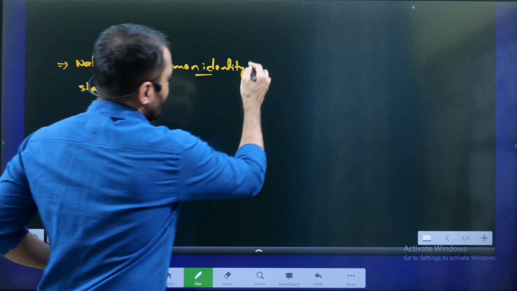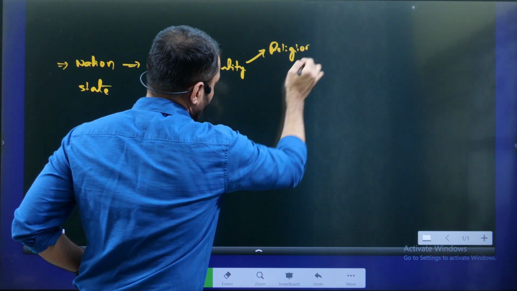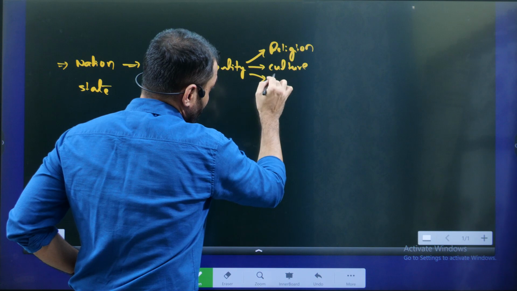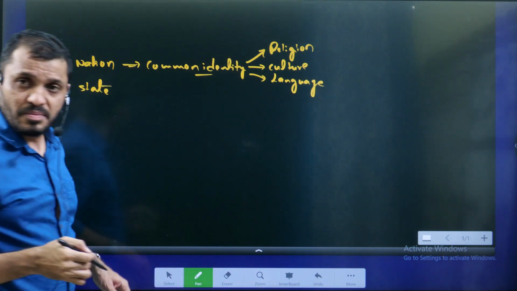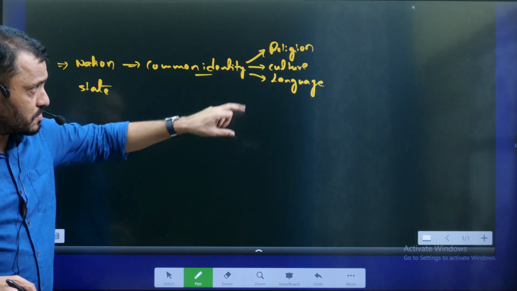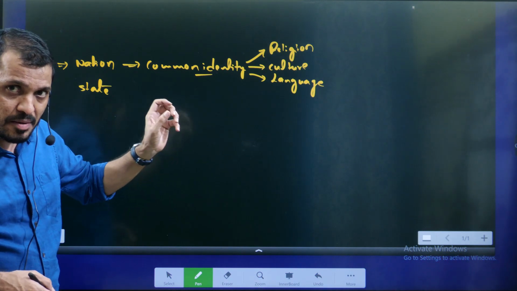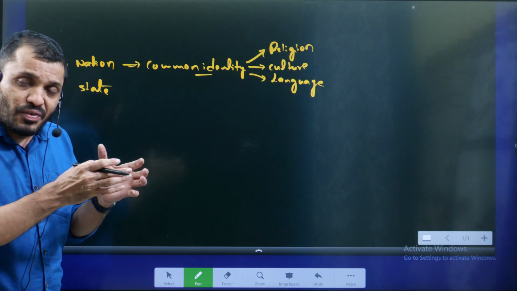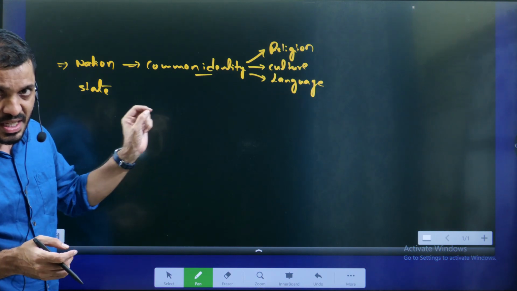This common identity may be on the basis of religion, or it may be based on culture, or it may be based on language. It can be on any of these aspects. If it is religion, for example, Khalistani nationalism. Culture: the Naga people are demanding a separate Nagalim. Language: in many states in India, the people identified themselves with one language and demanded states.